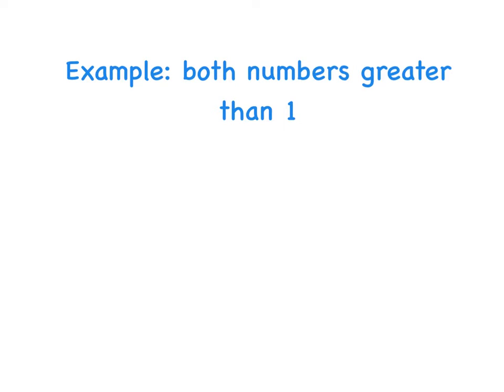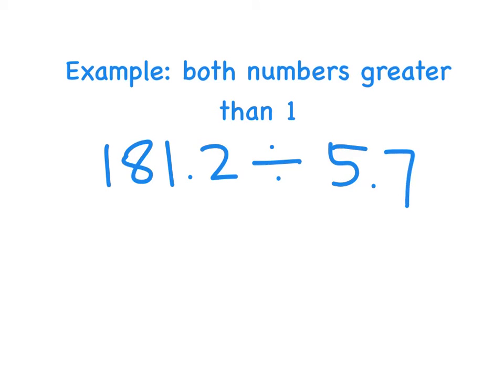Here's another example with some larger numbers. Let's say we had something like 181.2 divided by 5.7. Again, start with your second number. In this case, we have 5.7, which is close to 6. I could have chosen 5 or something else. Try and get as close as you can, though, to get an accurate estimate.